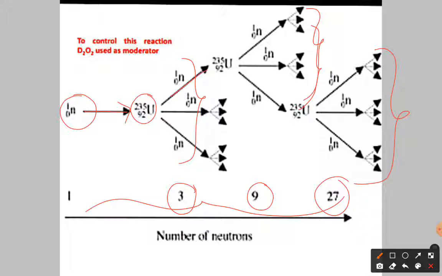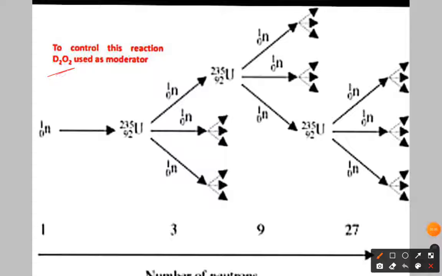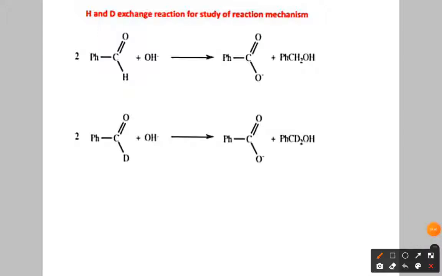To control such a reaction, we use a moderator. To control the reaction we are using D2O as a moderator. It is D2O, not deuterium peroxide. Next, what I told: to study the reaction mechanism.